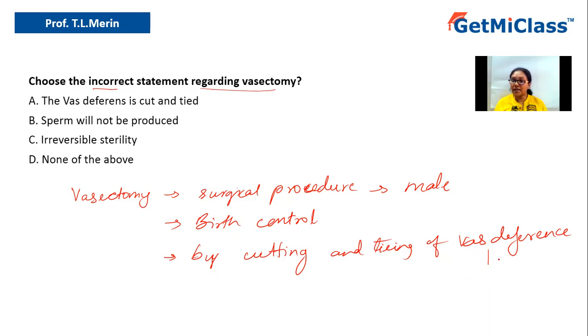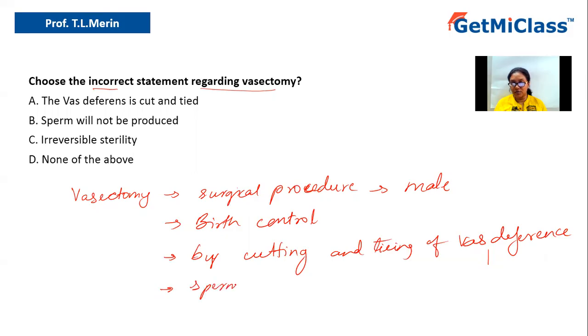So as to avoid the release of the sperms into the vagina of the female during coitus, the vas deferens is cut and tied.